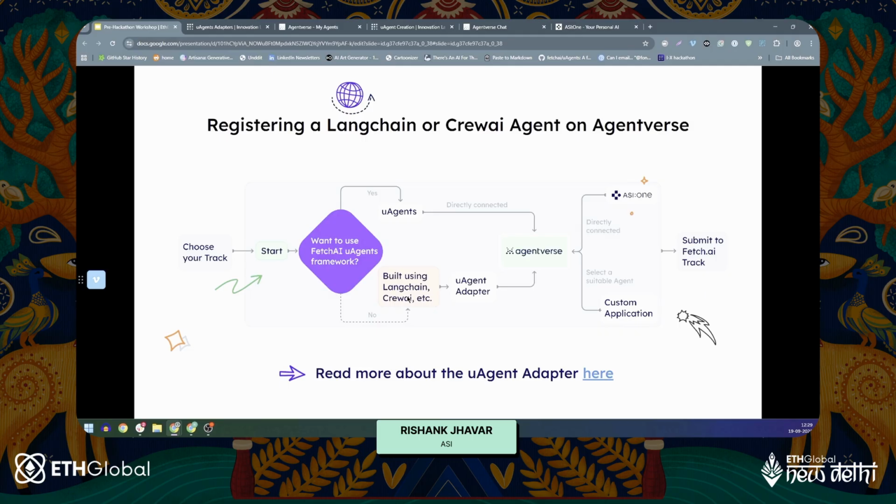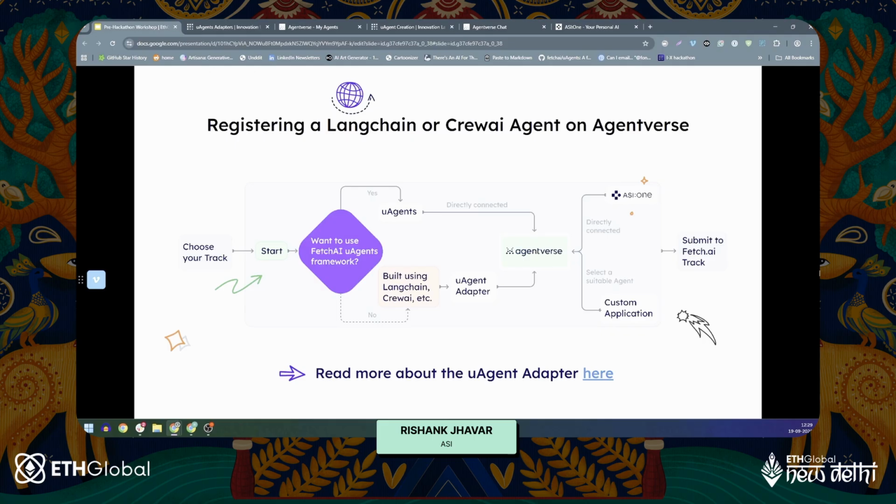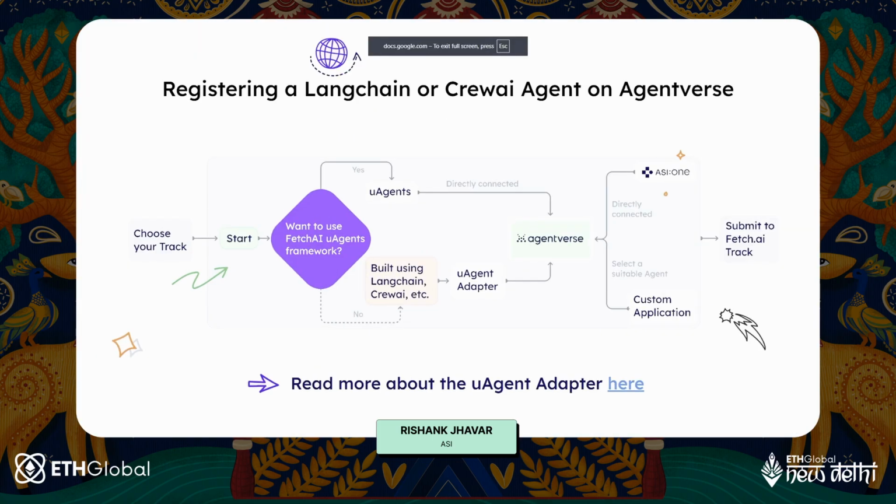Otherwise, if you want to use LangChain, CrewAI, or any other agentic framework, you can connect it using the uAgent adapters that are available right here. You will find a link to this as well, so feel free to use that. And you can just create your agent and then submit it to the Fetch.ai track. So that is something that you can do.